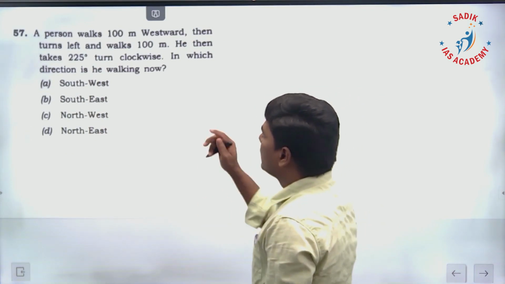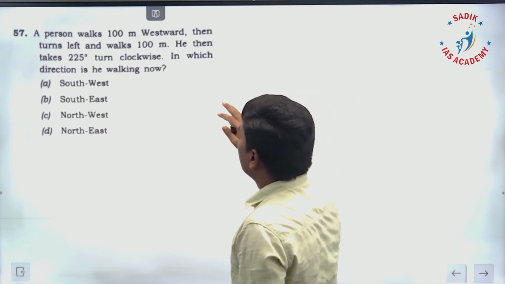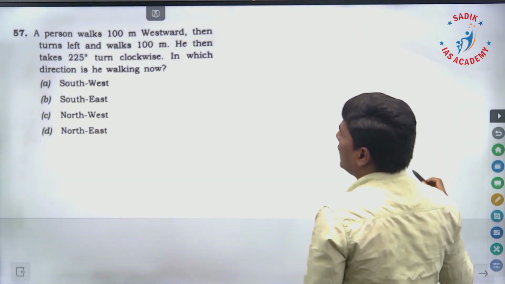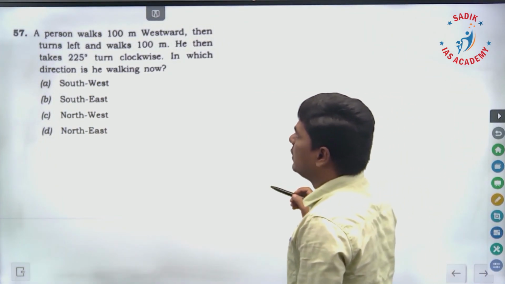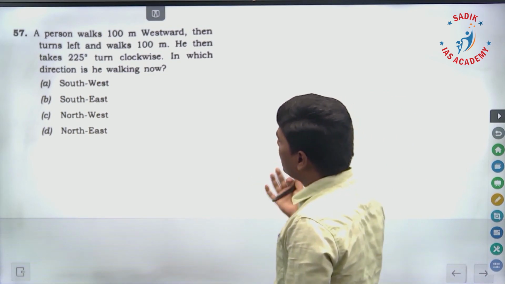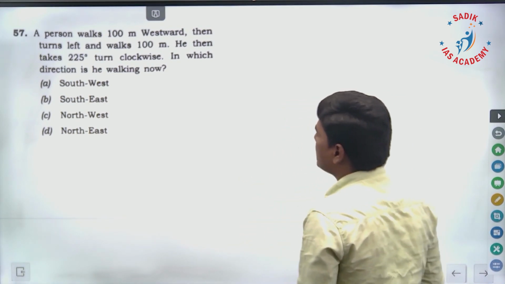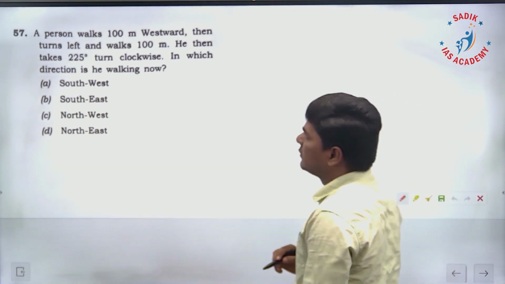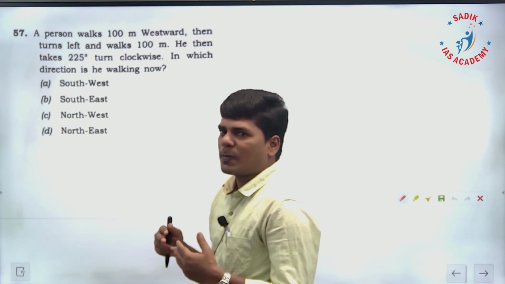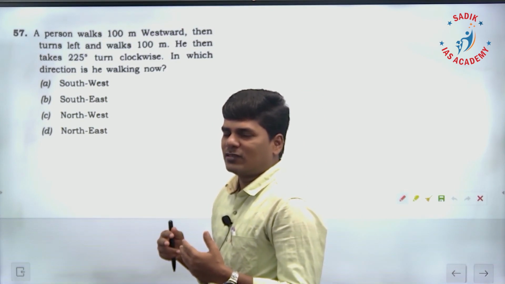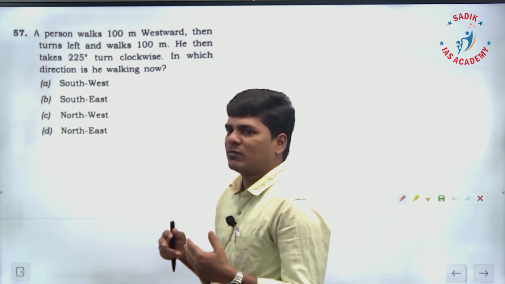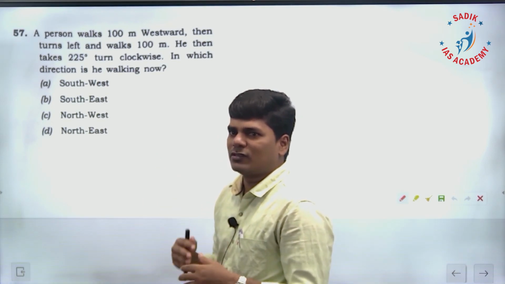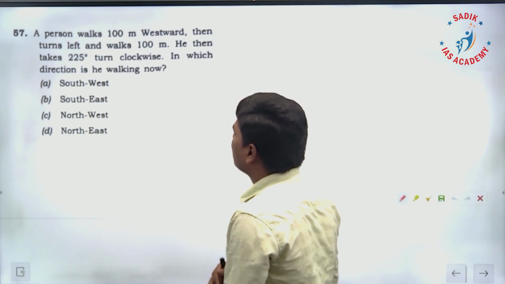57. A person walks 100 meter westward and then turns left and walks 100 meter. He then takes a 225 degree turn clockwise. In which direction is he walking now? That's the question. This year they have asked the multiple number concept, direction 2 times, HCF based question 2 times, percentage 2 questions consecutively. Okay, it's good.